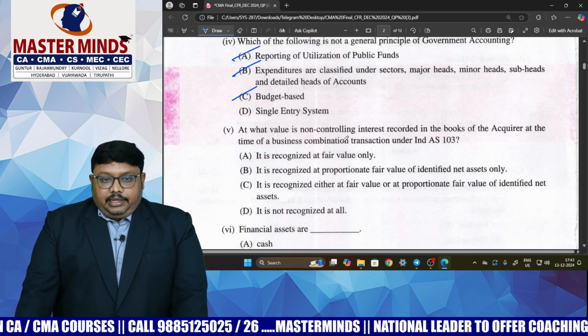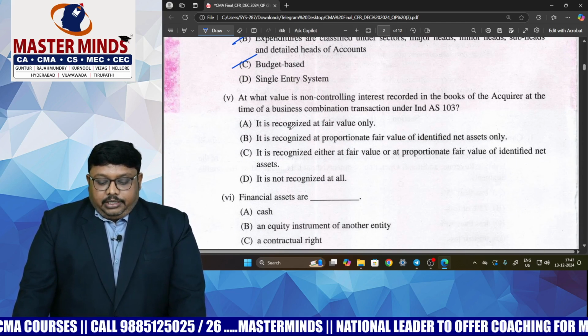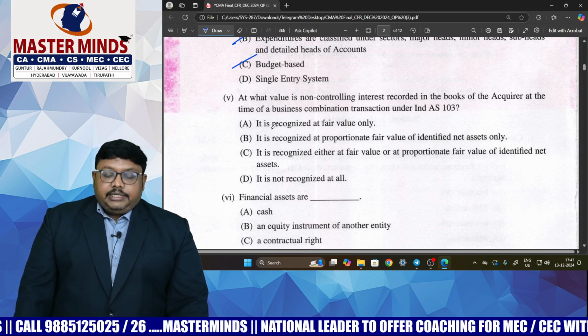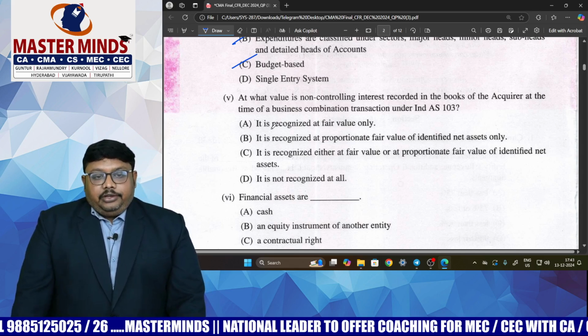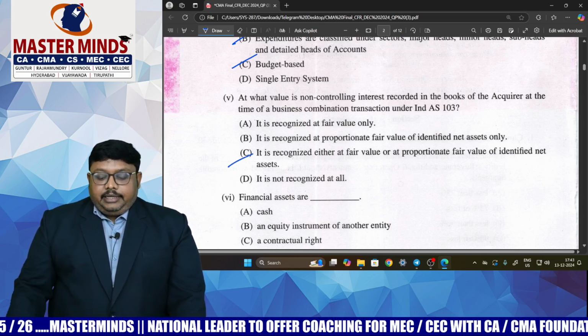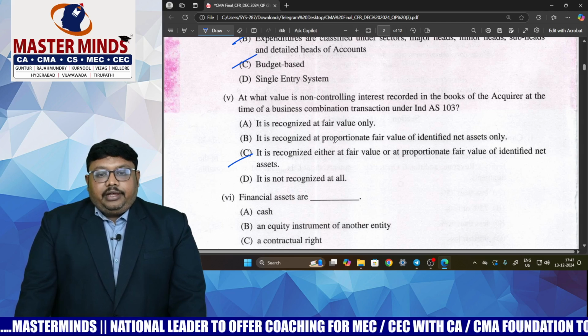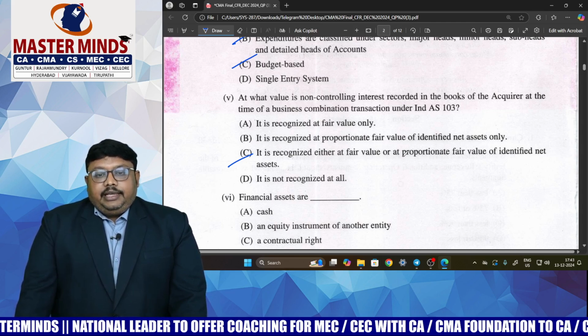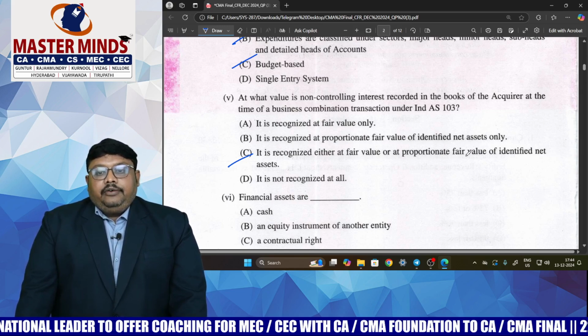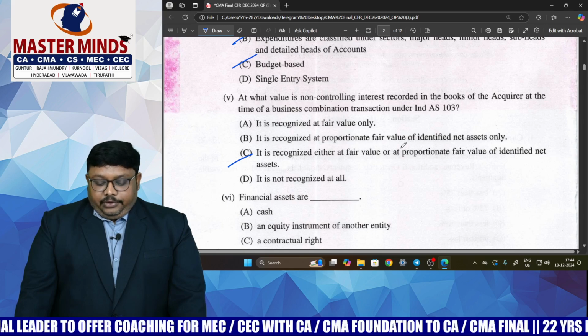And the fifth one they are giving relating to non-controlling interest. So NCI we can follow either through proportionate share in the net assets basis or fair value basis. So here it can be recognized either through PSNA basis or fair value basis. If NCI is prepared on the proportionate basis, we get the partial goodwill. When prepared at fair value, we get the full goodwill.